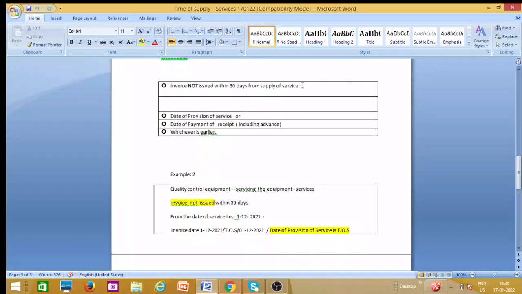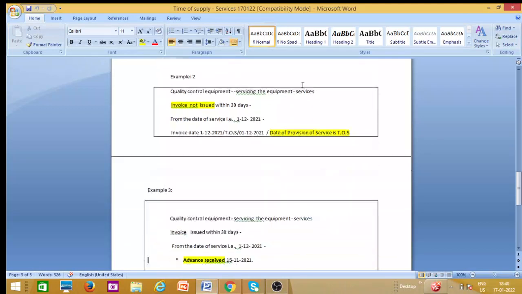The date on which the service has been provided to the company becomes the relevant date. Here he has provided the service on 1/12/2021 and in this case it becomes the time of supply of services, that is 1/12/2021. So here the date of provision of service is the time of supply of services. So this is situation 2.